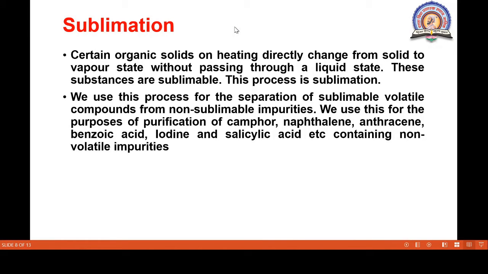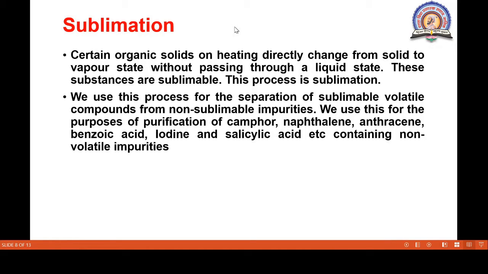Then the second one is sublimation. Students, in day-to-day life we see camphor. Camphor is a solid compound, but when we heat that compound, it is directly converted into vapors, right? That process is nothing but sublimation. When we heat a solid, it is first converted into liquid, and when we heat the liquid, it is converted into gas.